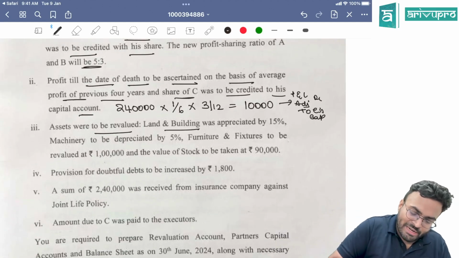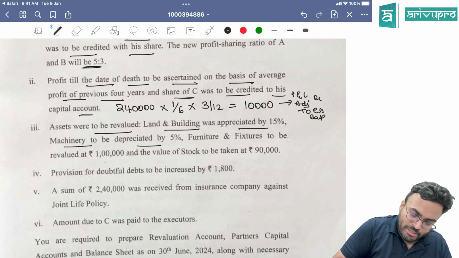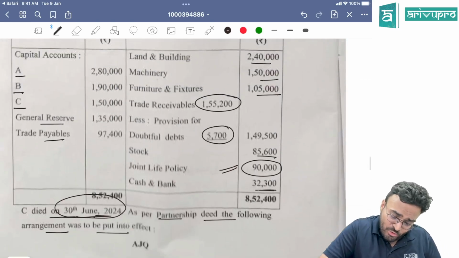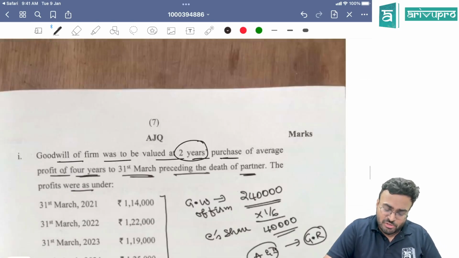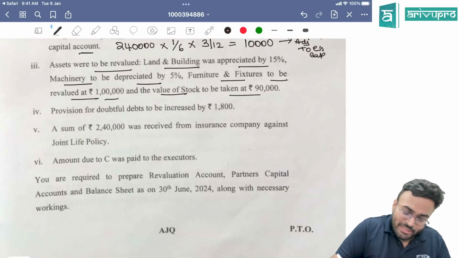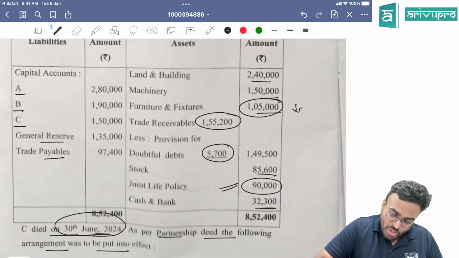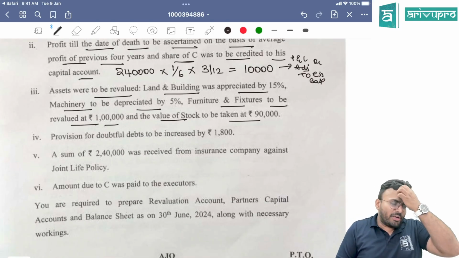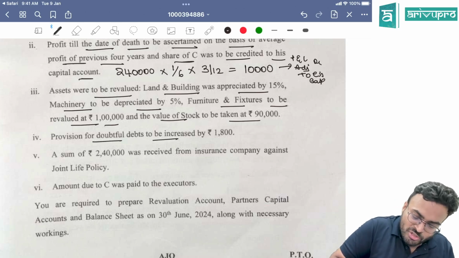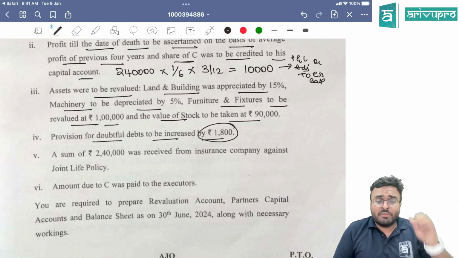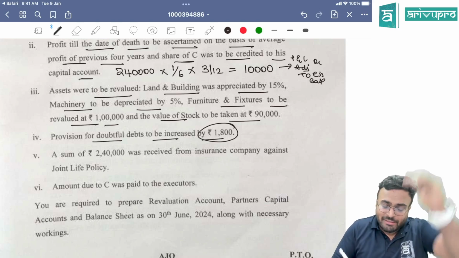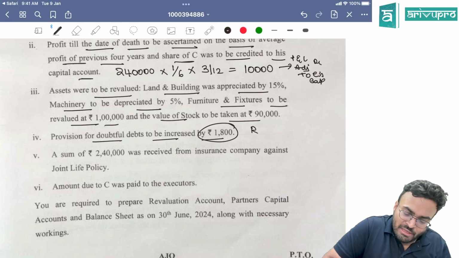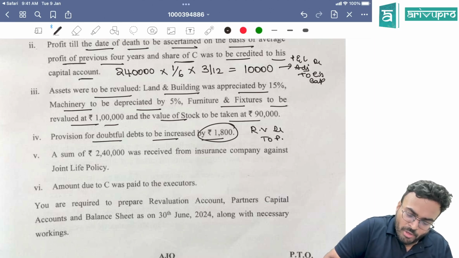Assets were to be revalued. Land and building appreciated, goes up. Machinery depreciated, goes down. Furniture and fixtures revalued at 1 lakh. How much is the furniture and fixture value? 1,05,000. So furniture and fixture is also going down. Value of stock to be taken as 90,000. How much is the stock value? Stock value is 85,600. So stock value is going up. Okay, simple revaluation points. Put it into revaluation account. Provision for doubtful debt should be increased by 1,800. Not increased to. Increased by 1,800. So we will pass the entry: revaluation debited to provision for doubtful debts, 1,800.